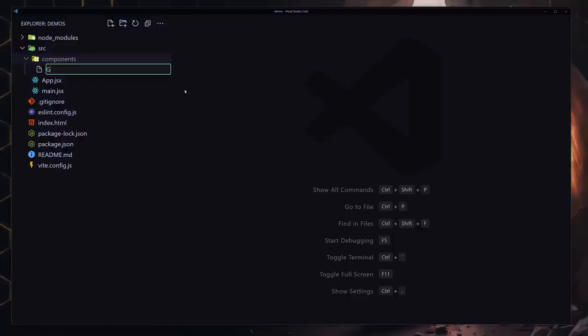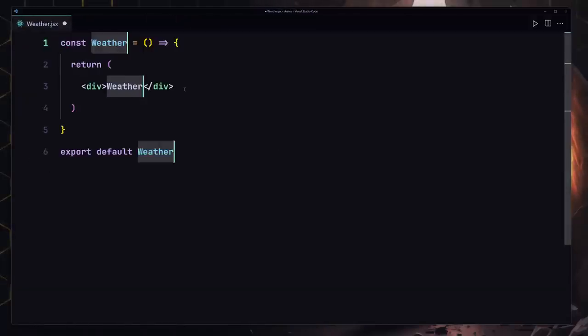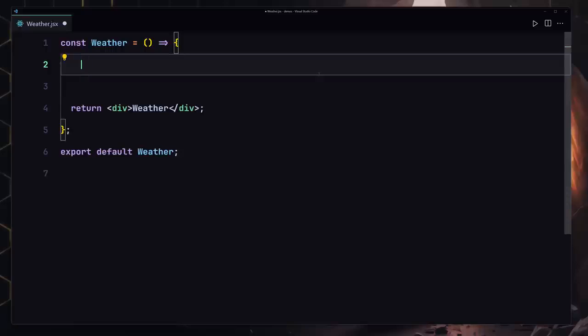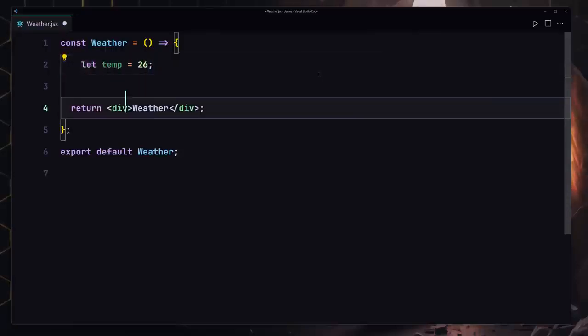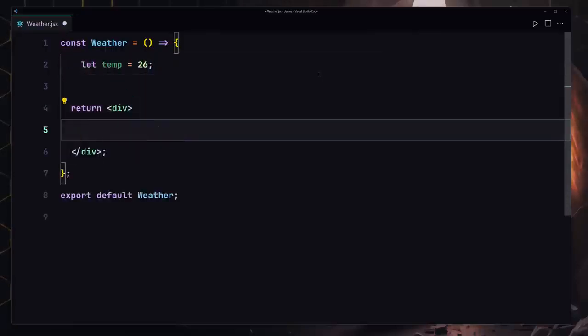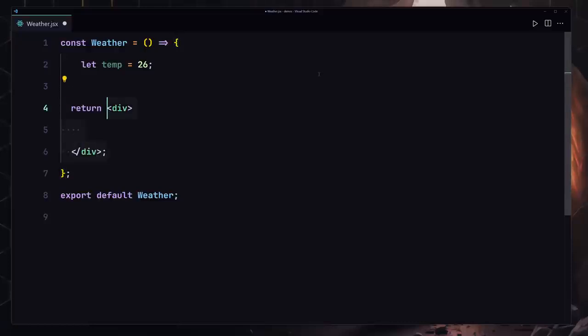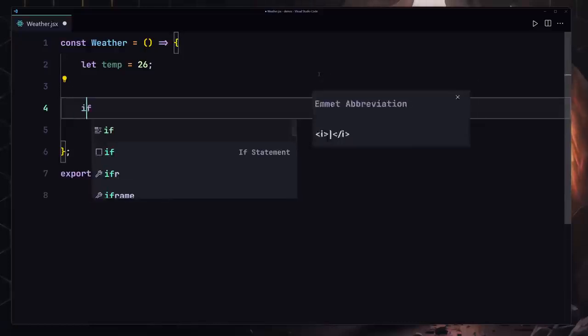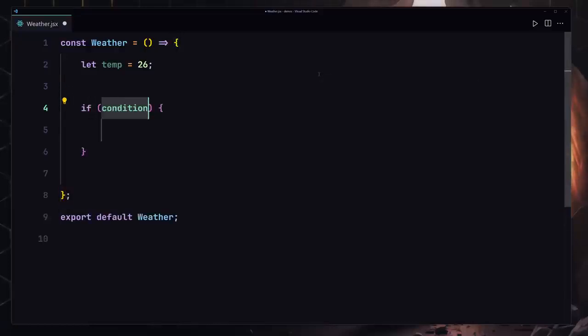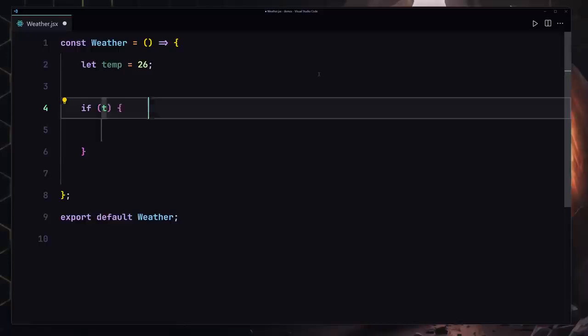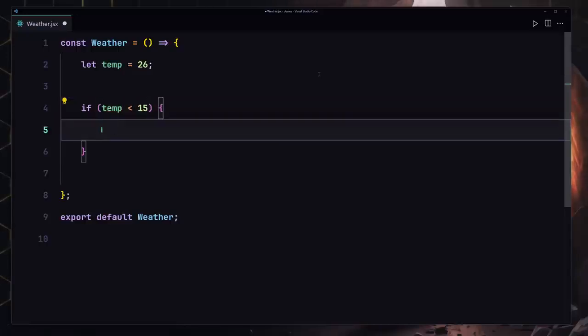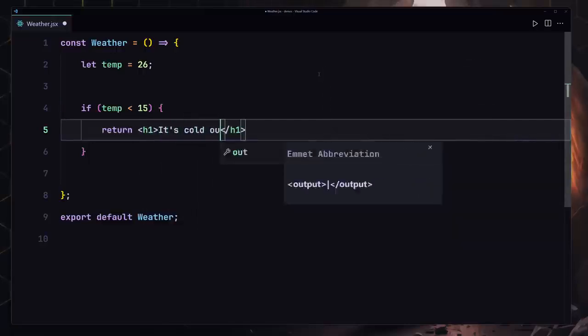So what I'm going to do is define my weather.jsx component, and we're going to be using our RAFC inside there. We can define let temp, and temp will be equal to 26 for the first one. Okay, and now the first thing that we have to do, or you know what, we don't even have to provide all of that. Let's just remove that from here. We're going to be using our if, else if, and else statement. So let's provide the condition for temp. If the temperature is less than 15, in that situation we're going to be rendering, it's cold outside.